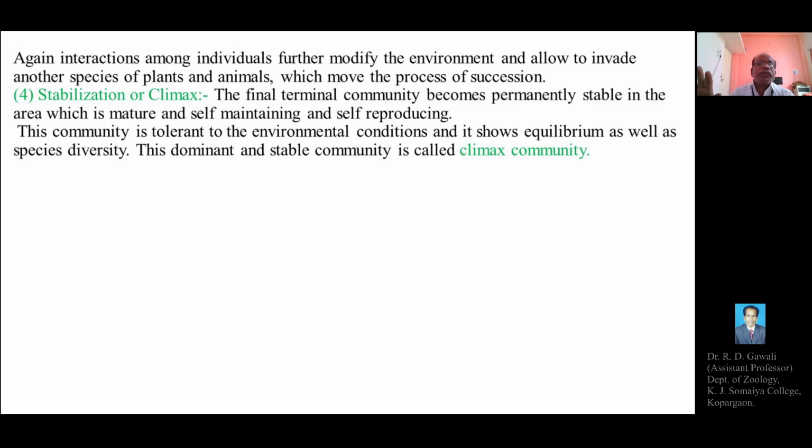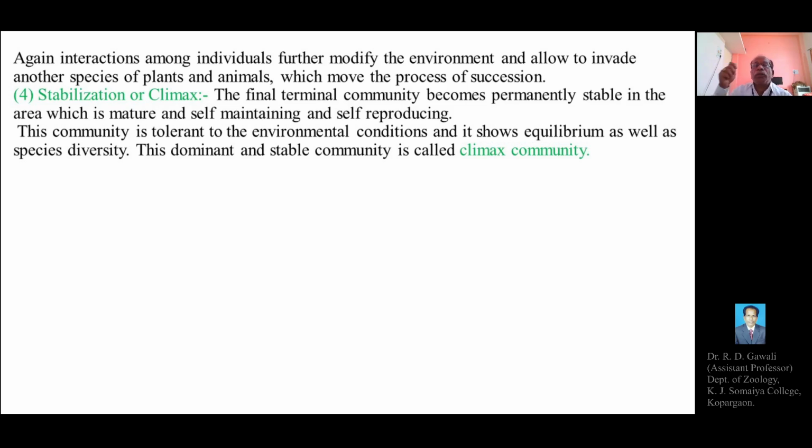Then the last stage, that is stabilization or the climax. So the first one was nudation, then invasion, then competition and reaction, and the fourth step of ecological succession is stabilization or the climax. The final terminal community becomes permanently stable in the area, which is mature, self-maintaining and self-reproducing.